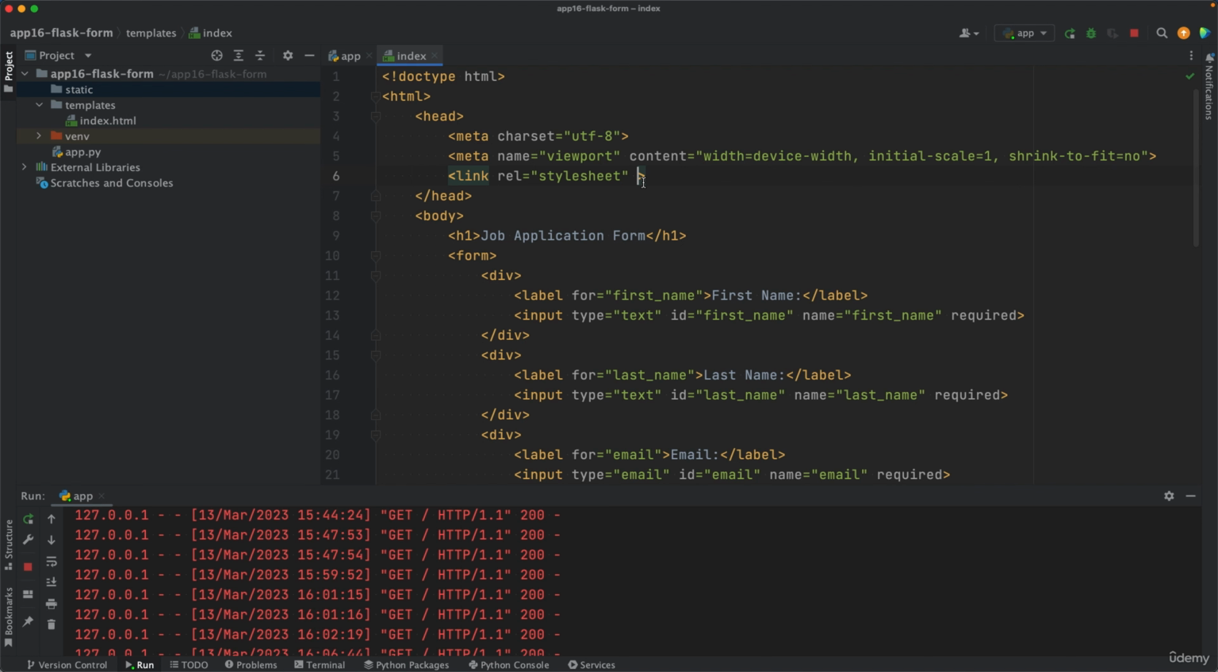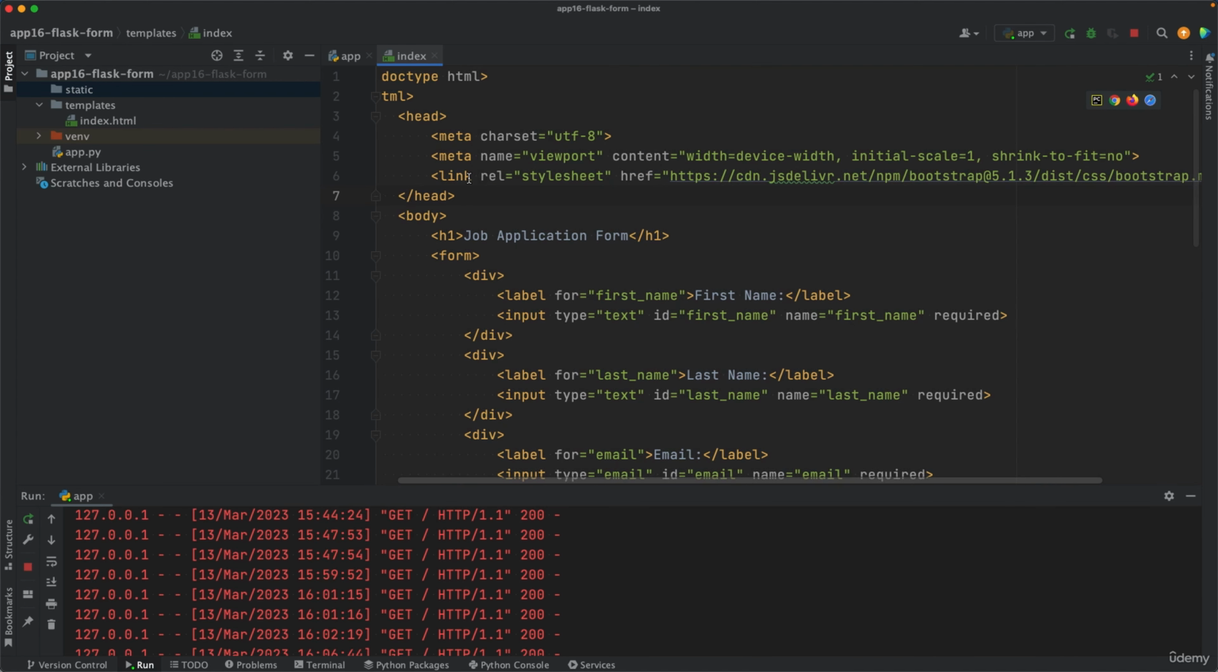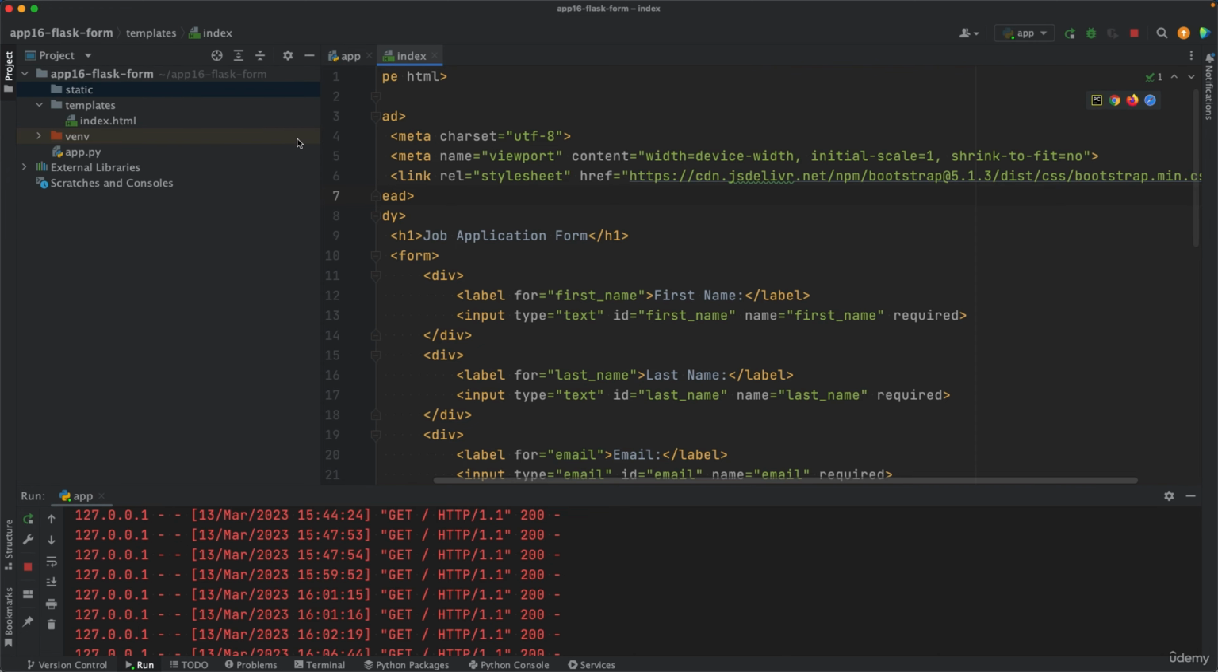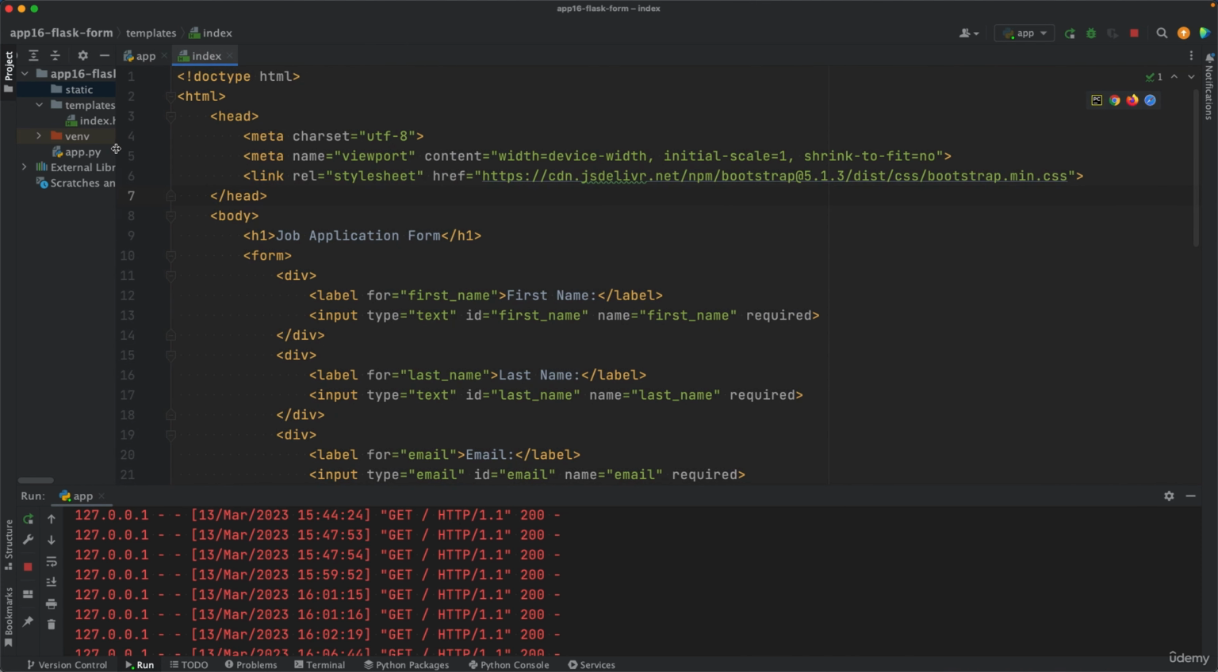That is the Bootstrap library, and that remote file is located at https cdn.jsdelivr. You can find this link attached in the lecture resources. So I'm also going to copy that link and paste it here. So that's a complete link element. It should look like this.